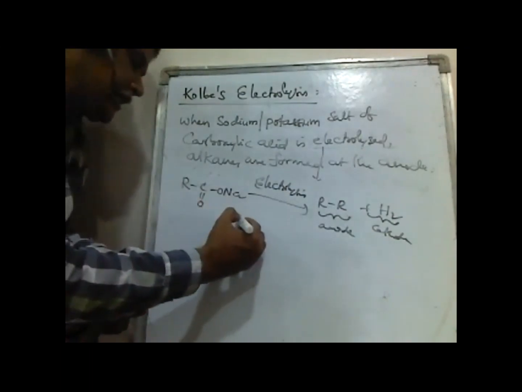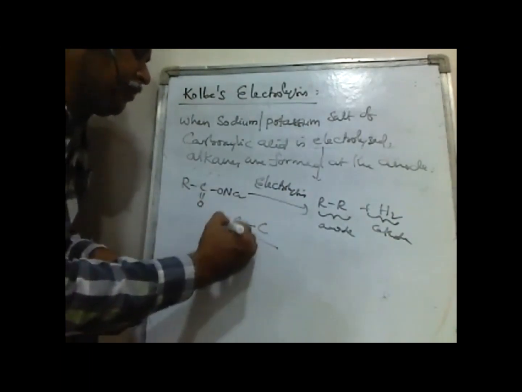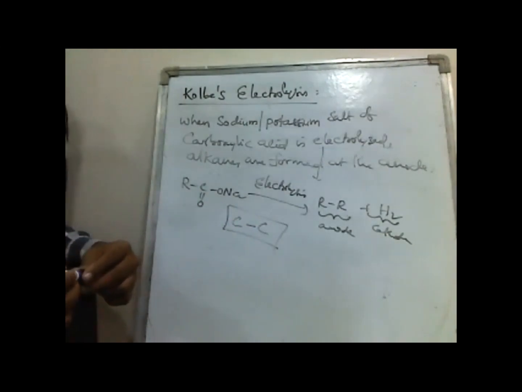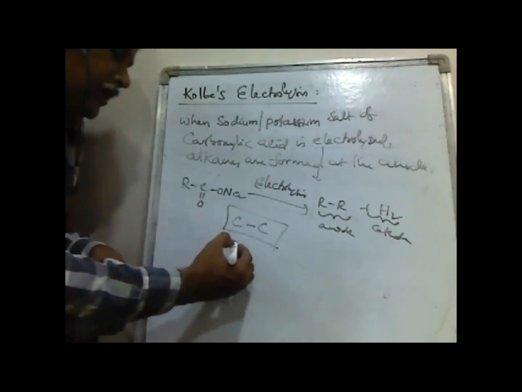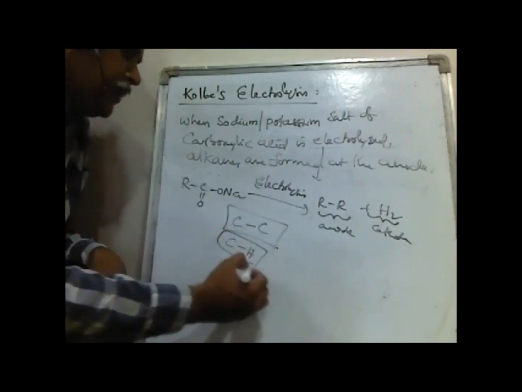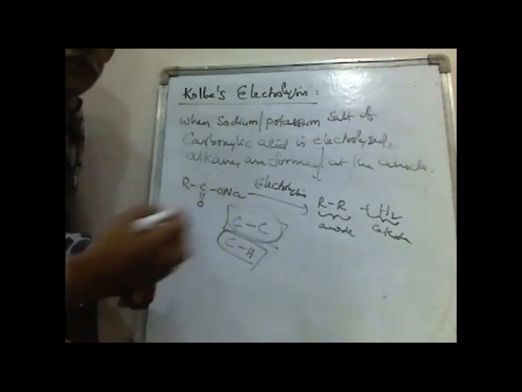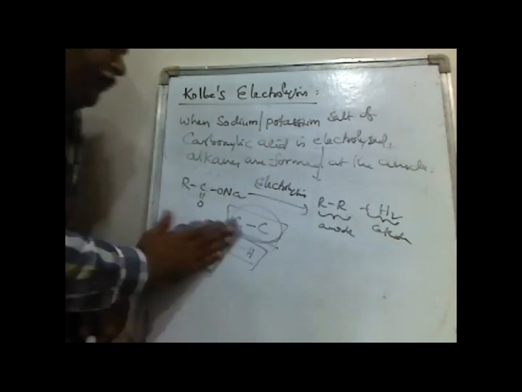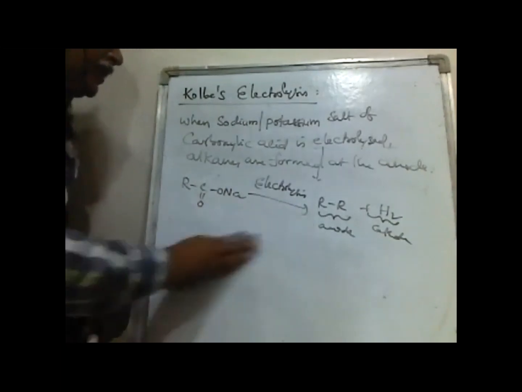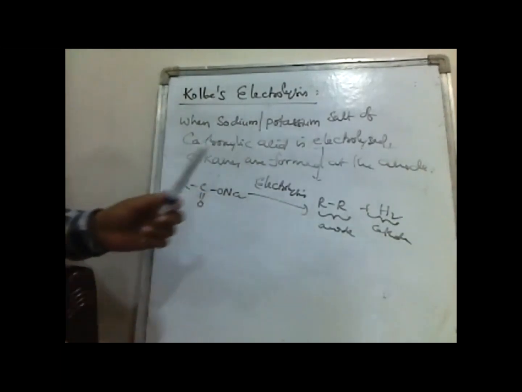This reaction involves C-C bond formation. In the previous method, that is decarboxylation, it involves the formation of a C-H bond. But this reaction involves the formation of which bond? C-C bond. This is the second method, Kolbe's electrolysis.